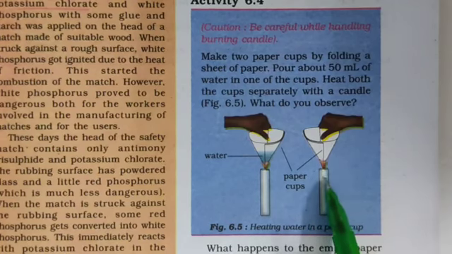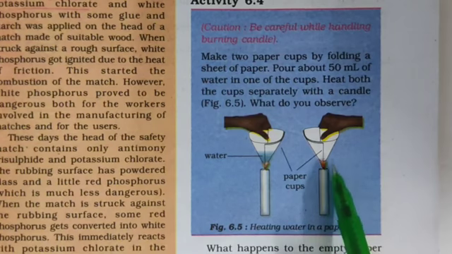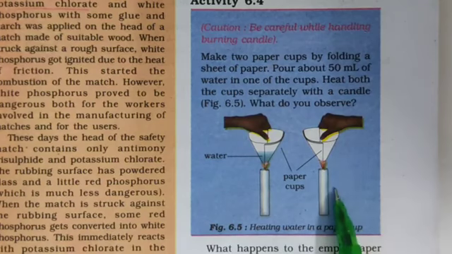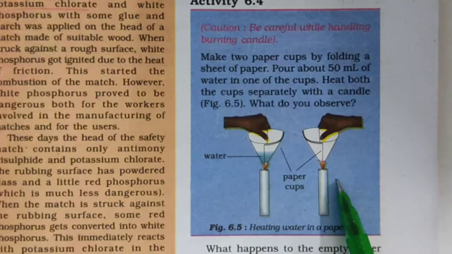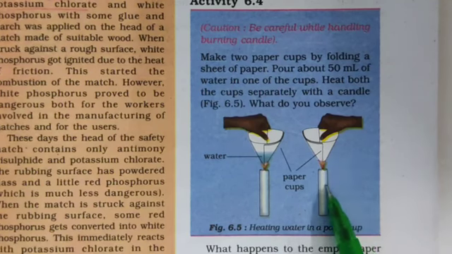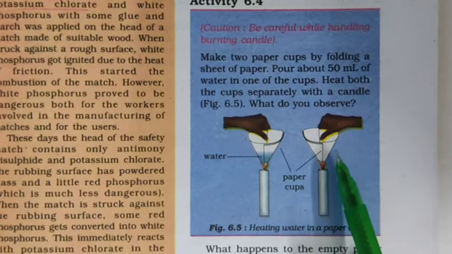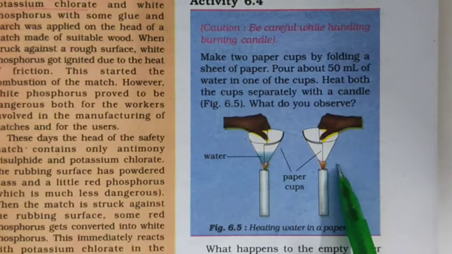Because now its ignition temperature is attained. It means the lowest temperature at which the paper starts burning is attained. So due to attainment of ignition temperature, it will start burning. So it means what? For burning, for combustion, attainment of ignition temperature is necessary.